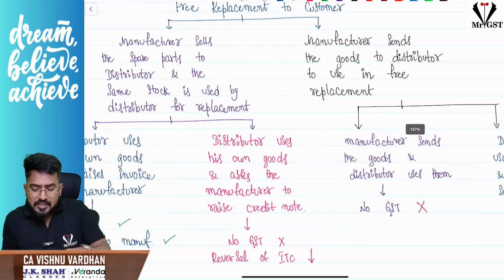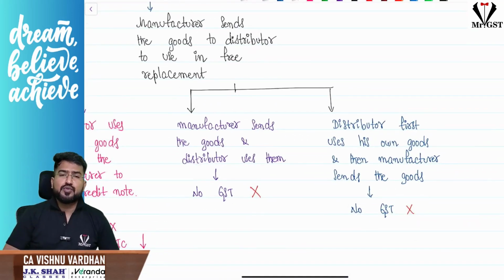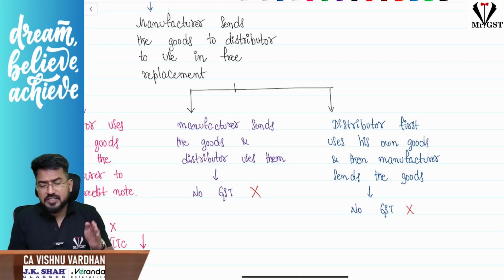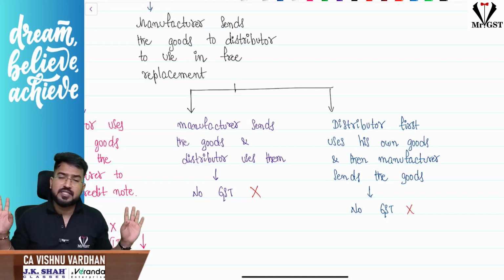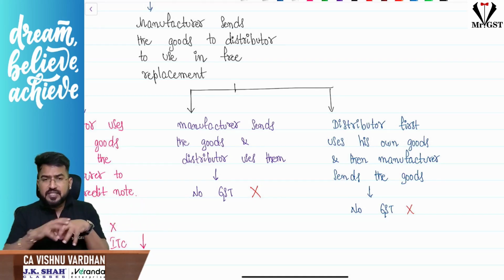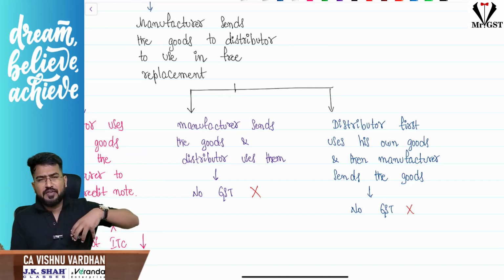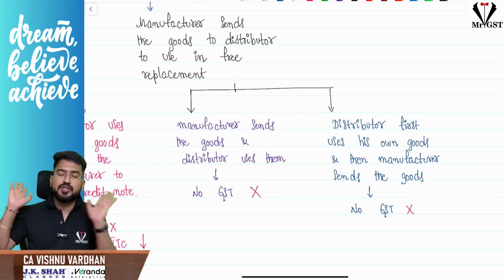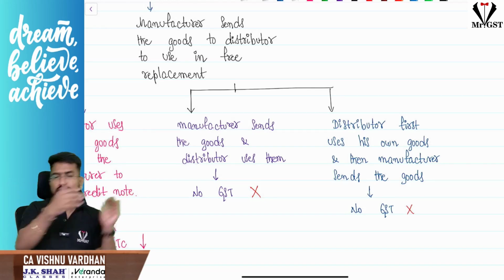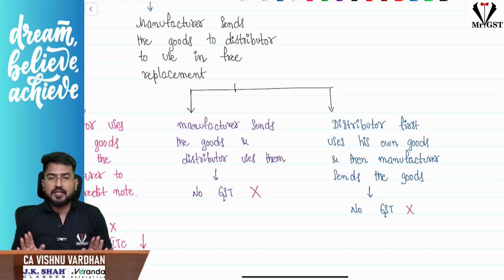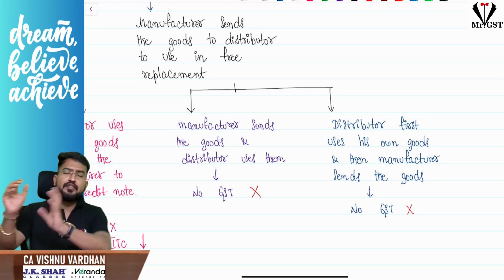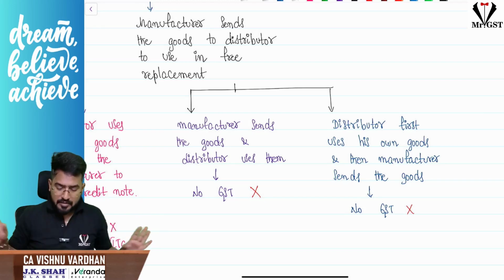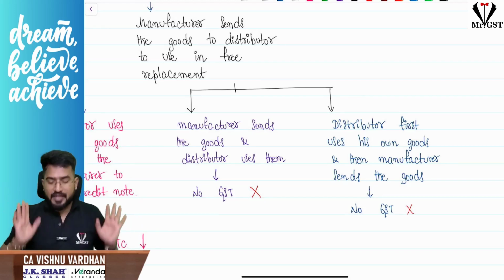Now, sir, it may not be that the distributor is using his own goods. The manufacturer is sending his goods and then the distributor is using them. In such cases, obviously, no GST, nothing. Or the distributor is using his own stock, whatever is there, and later when the manufacturer sends his goods, he replaces it in his stock. Simple. Or the manufacturer says, you use your goods, I will send the goods tomorrow or the day after. So the manufacturer will send the goods and they will be used by the distributor. In such a case, no GST at all, no supply, no ITC reversal, nothing. That concept will not come. Okay, this is with respect to free replacement.